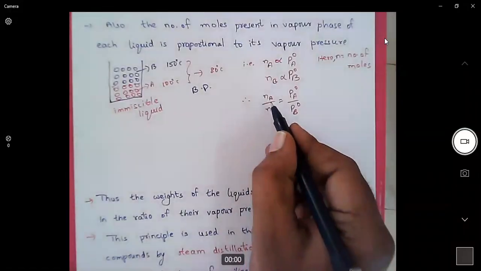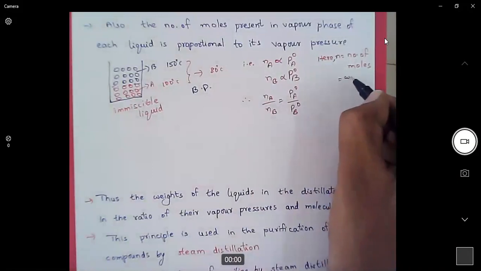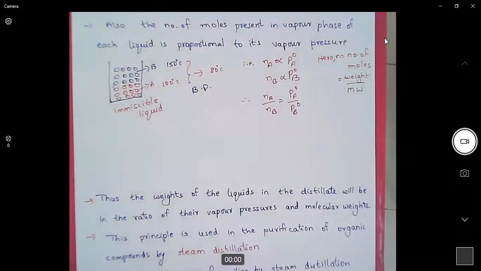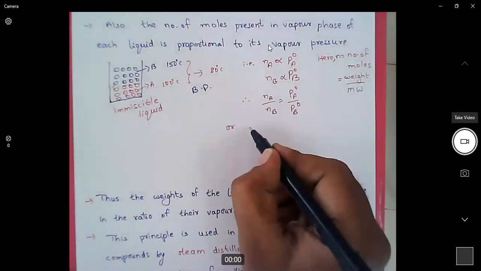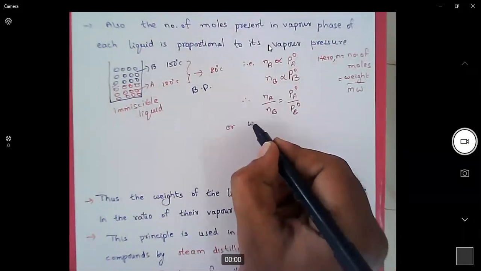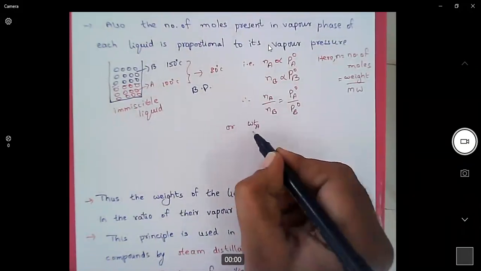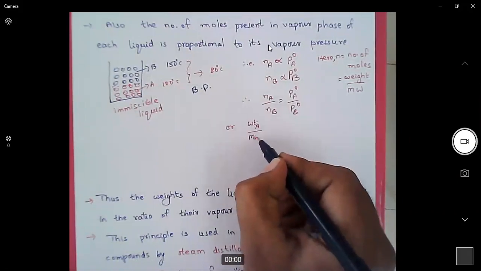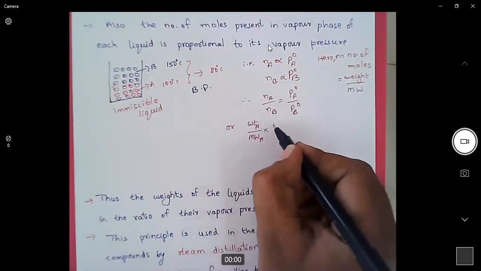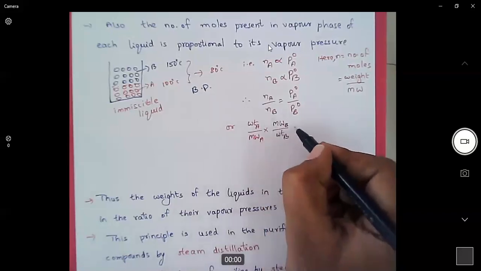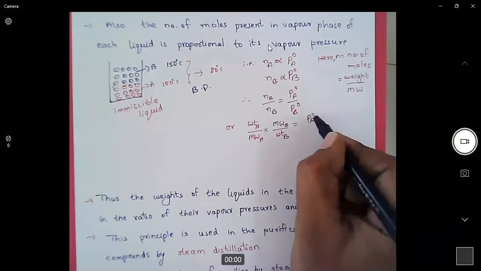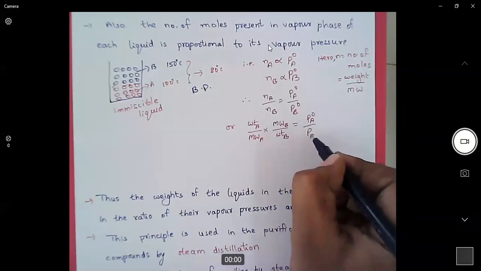We know the number of moles is nothing but weight by molecular weight. So when we substitute that, weight of compound A by molecular weight of compound A into molecular weight of compound B by weight of compound B is equal to Pa0 by Pb0.